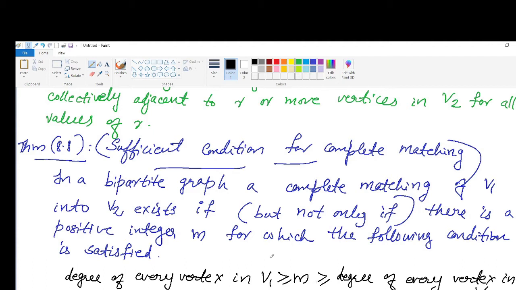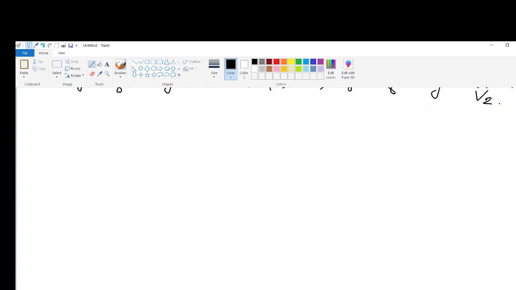What is m? Here m is a positive integer which is greater than or equal to the degree of every vertex in V2. Now let us move to the proof of this theorem.